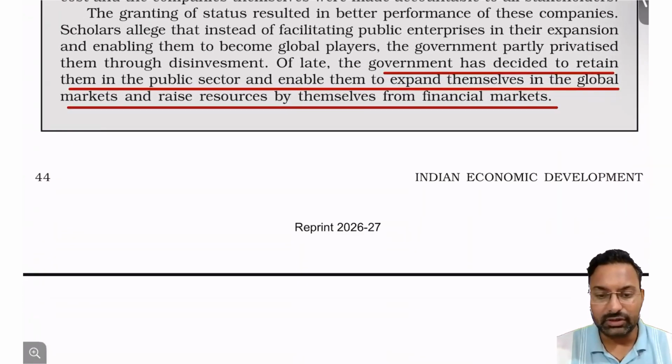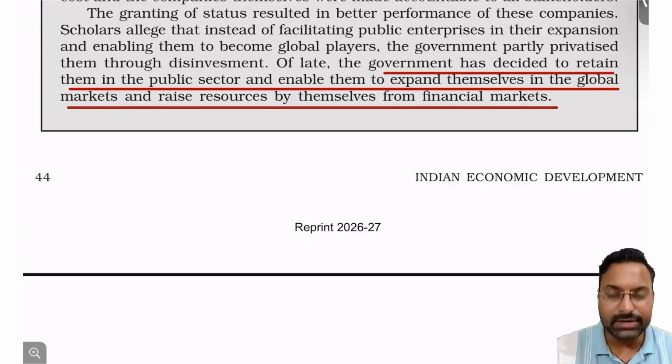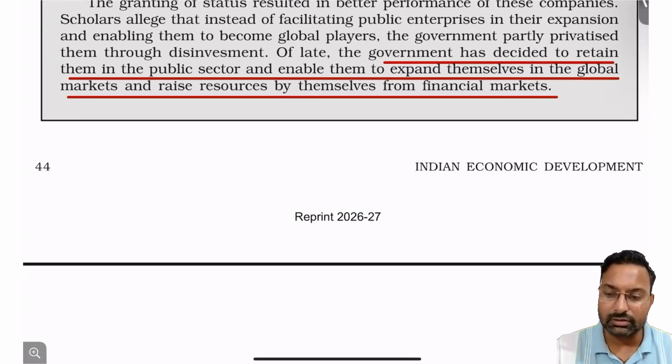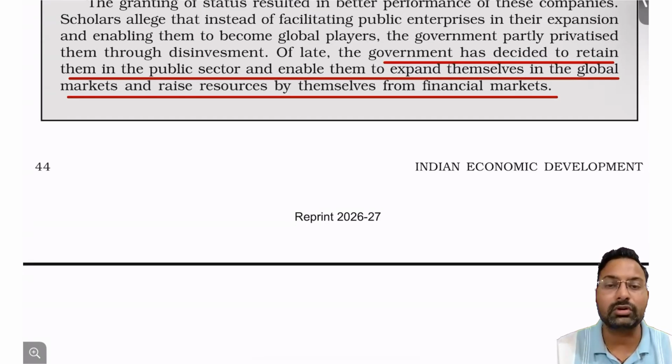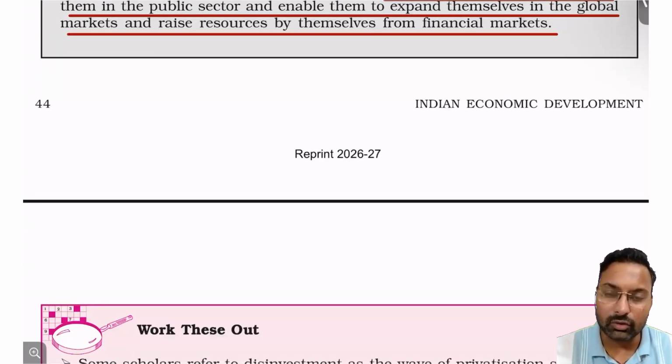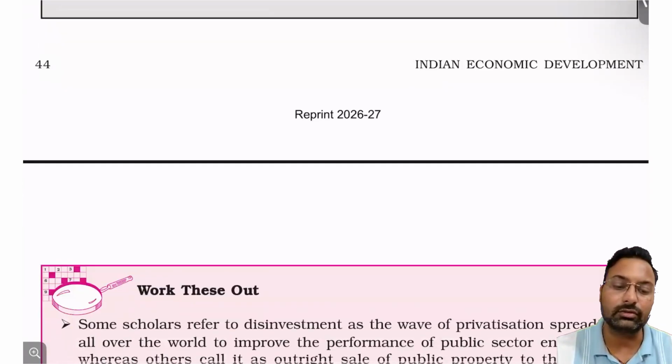What was actually happening is that the government decided that those PSUs will remain with the government, but decision making power will be slowly given to them. The government will not micromanage every PSU, so those PSUs can go into the market, raise their own resources, and increase their operations on their own.